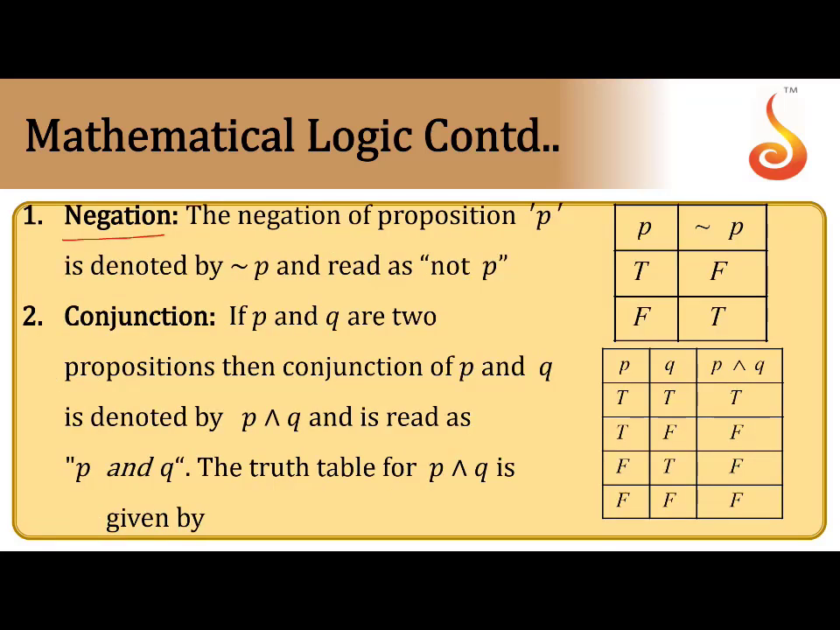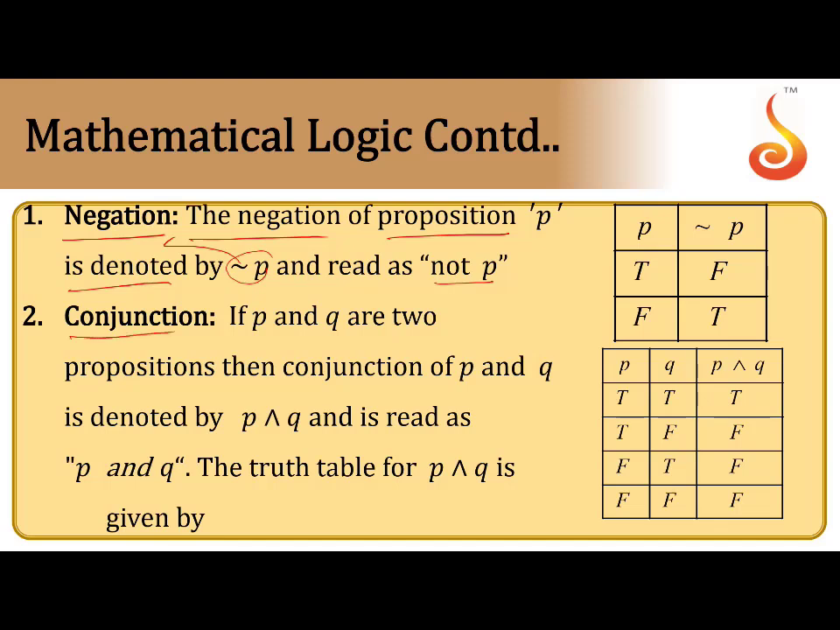So next, continuation, negation. The negation of a proposition P is denoted by the negation symbol P and read as not P. If P has truth value T, its negation is false. If P has truth value false, its negation is true. That means it is just the opposite of P.